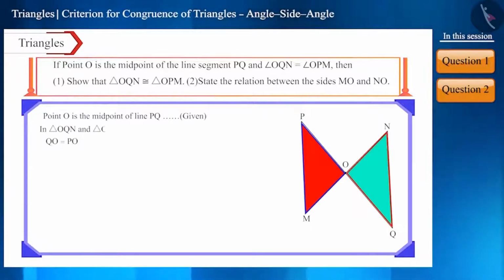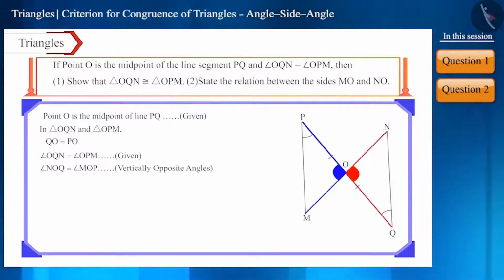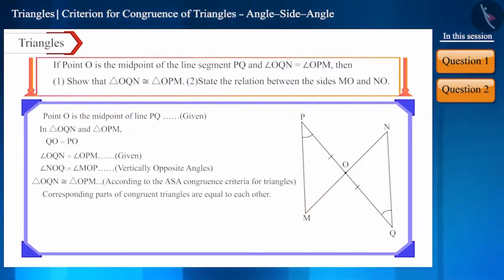Now, look at triangle OQN and triangle OPM. We are given that these two angles are equal. Look at the figure carefully. The two angles are vertically opposite angles. That is, angle NOQ and angle MOP will be equal. In these two triangles, two angles and their included side are equal. Therefore, these two triangles are congruent as per the ASA congruence rule for triangles. Friends, we know that corresponding parts of congruent triangles are equal to each other. Therefore, side MO is equal to side NO.